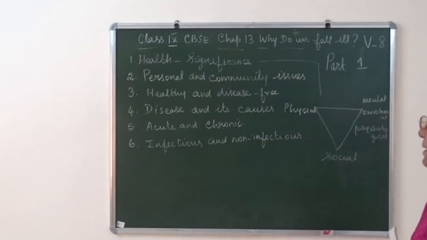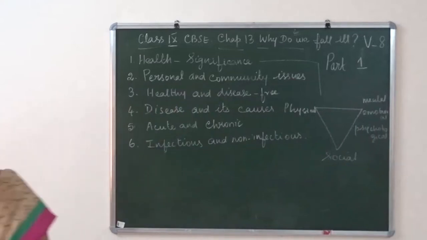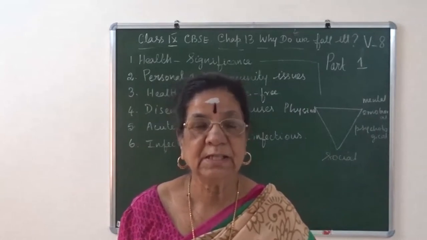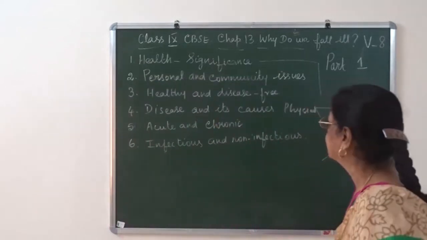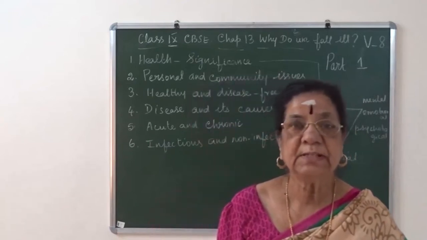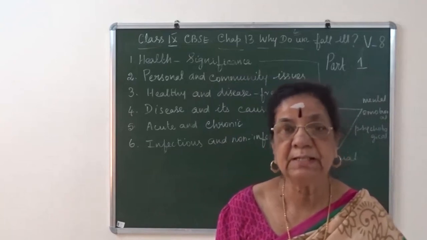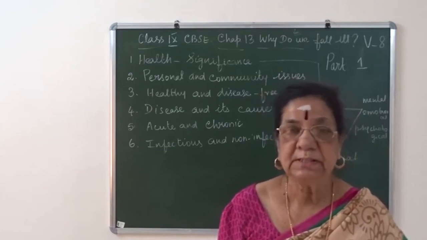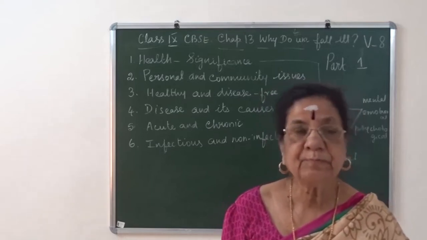The next one, healthy and disease free. What do you understand by healthy and disease free? A person will have normal health. If we say he is healthy, normally we say he is hale and healthy, and disease free. For example, a person is not having any disease and has a healthy body, so he is healthy and disease free. But there are chances for that person to get diseases.